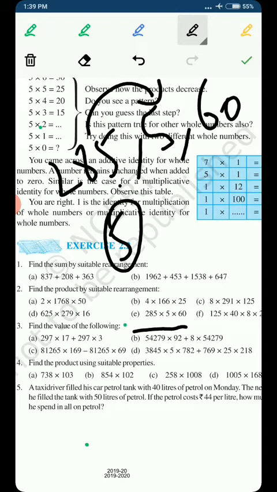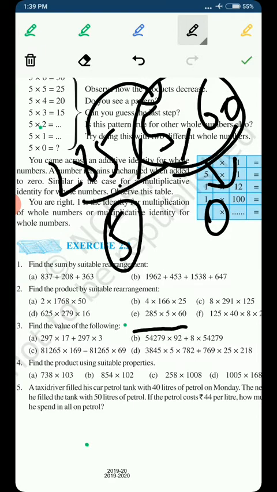And when we multiply 5 with 60, we will get 0, since 5 and 0 multiplied give 0, and 6 and 5 multiplied give 30, which also gives a 0. So first we will associate these two numbers, and then the association of these numbers can be multiplied with the third number. This is the way you have to judge. You don't have to do the complete multiplication. You can just multiply the units places of the numbers to check which numbers will give you the maximum number of zeros.